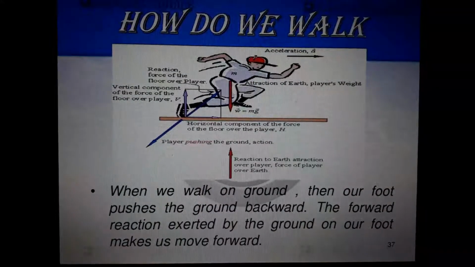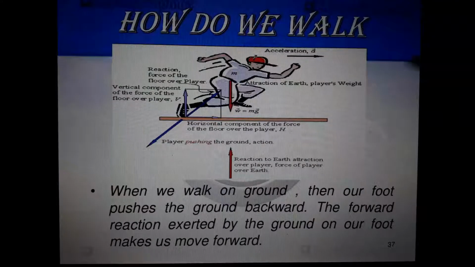How are we walking? You know how we are walking. How are we able to walk? While walking, our feet touch the ground. Any doubt regarding that? No need of any doubt, because you know that our feet are touching the ground. Actually, what are we doing while walking? Actually, we are trying to push the ground backward. But in that case, the ground is much bigger than us, so we are moving forward. The action is we are pushing our leg backward, and the reaction is we are moving forward.